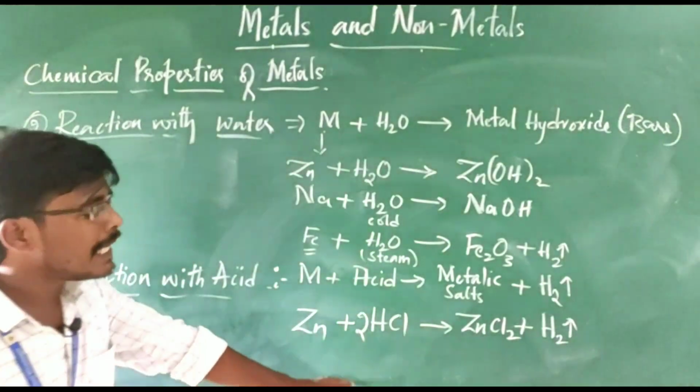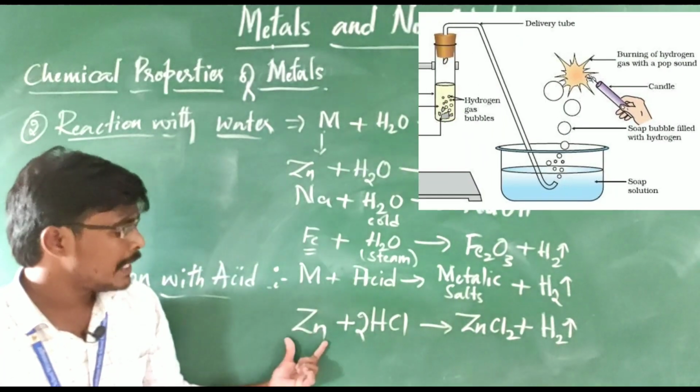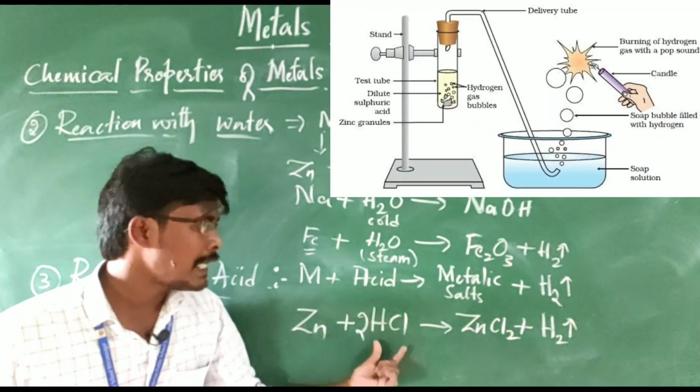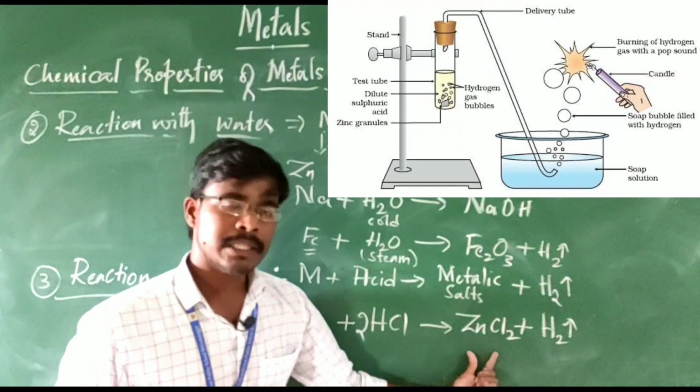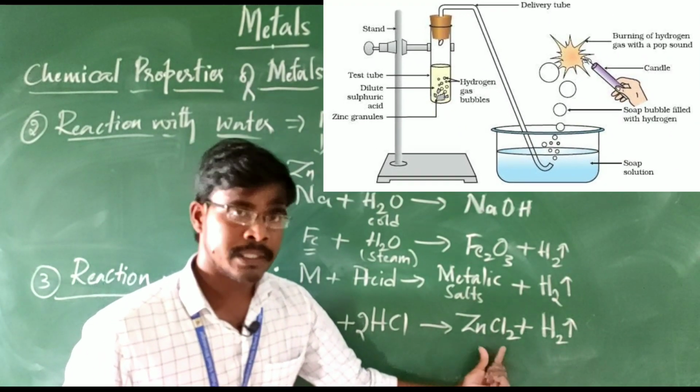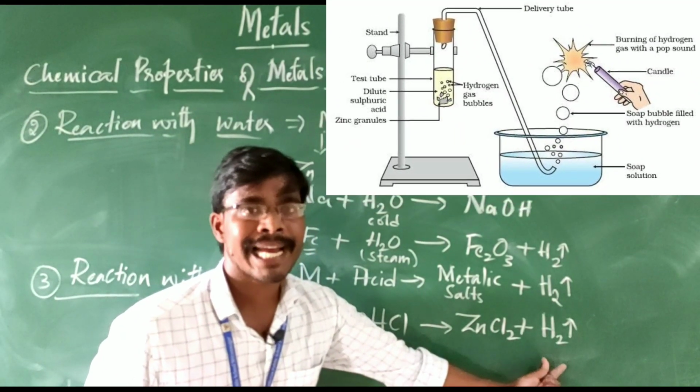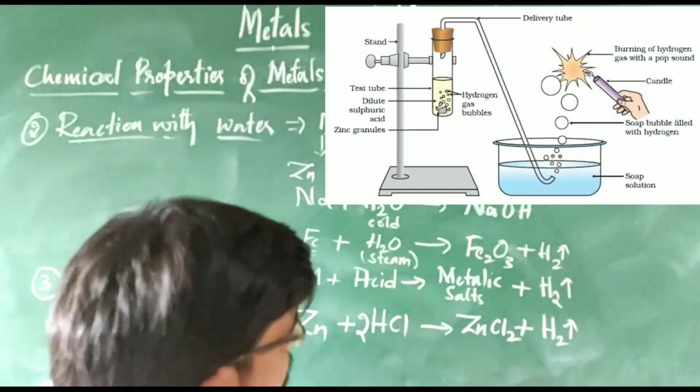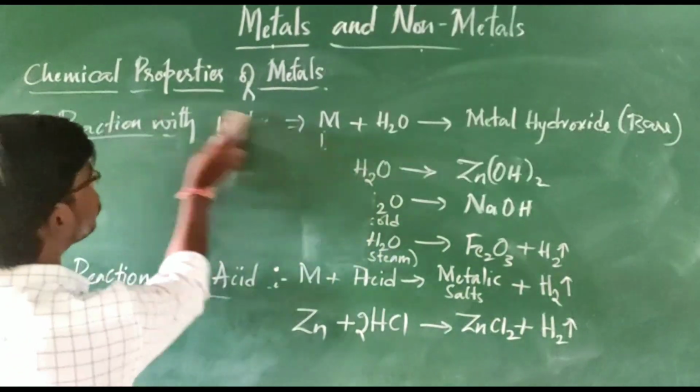So always, while writing a reaction, balance it. Zinc is a metal, the acid I took is hydrochloric acid, it is going to form a metallic salt, zinc chloride, and with that hydrogen gas liberation will be there. Let us go with some other examples.